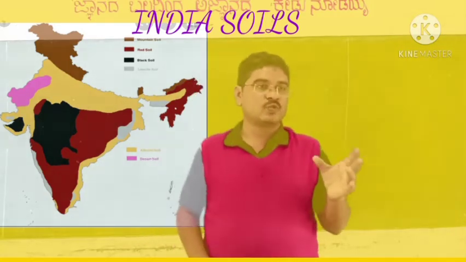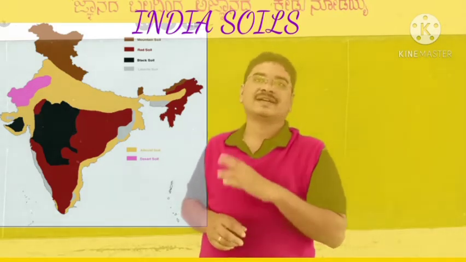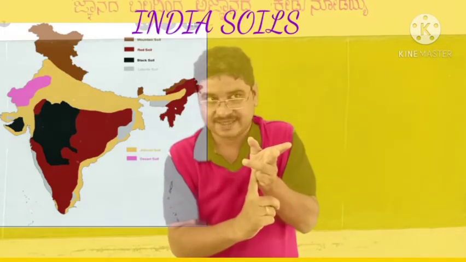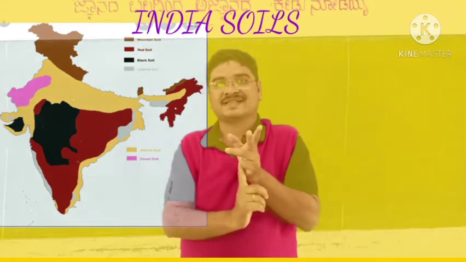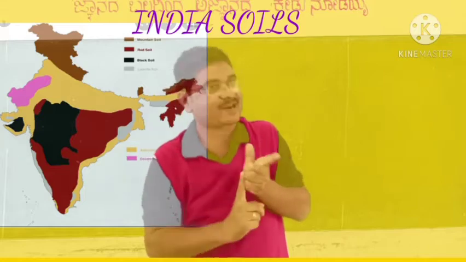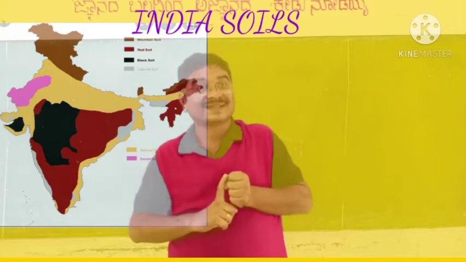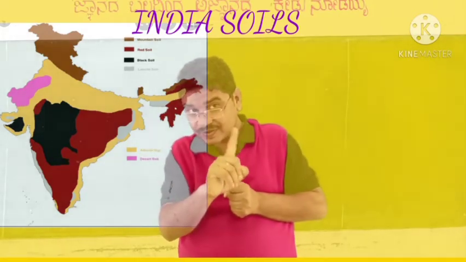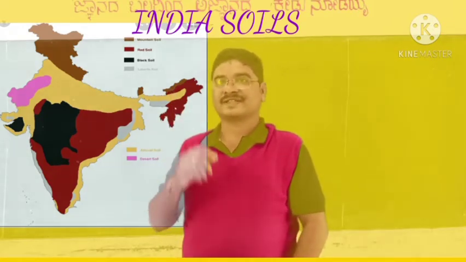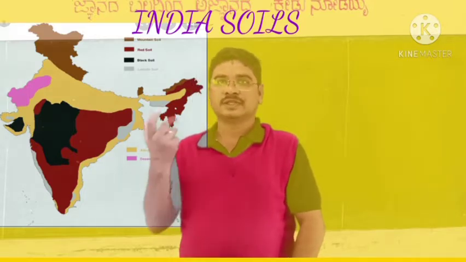Okay, which are the major crops we can grow in black soil? The first one is cotton. Very good. Yes, sugarcane. Yes, you know the answers. I hope so, because you are agricultural background students. Yes, jowar. Very good. Maize, pulses. Then wheat. Very good. Chilies. Very good. These are the important crops we can grow in black soil.